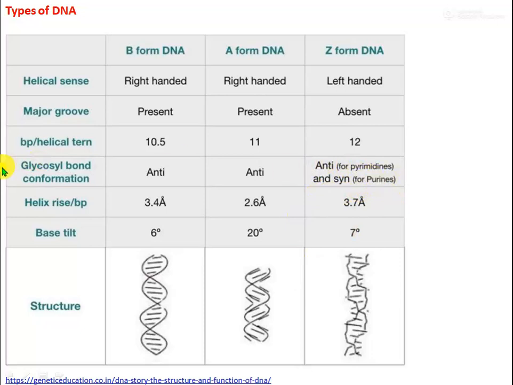Helix rise per base pair is 3.4 angstrom, 2.6 angstrom, and 3.7 angstrom. Base tilt, the degree of tilting, is 6 degree, 20 degree, and 7 degree. That is the structure of B DNA, A DNA, and Z DNA.